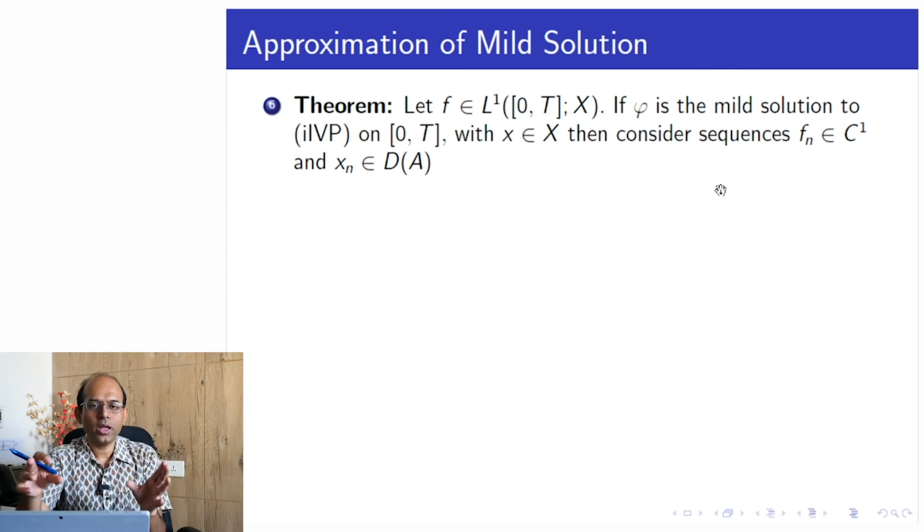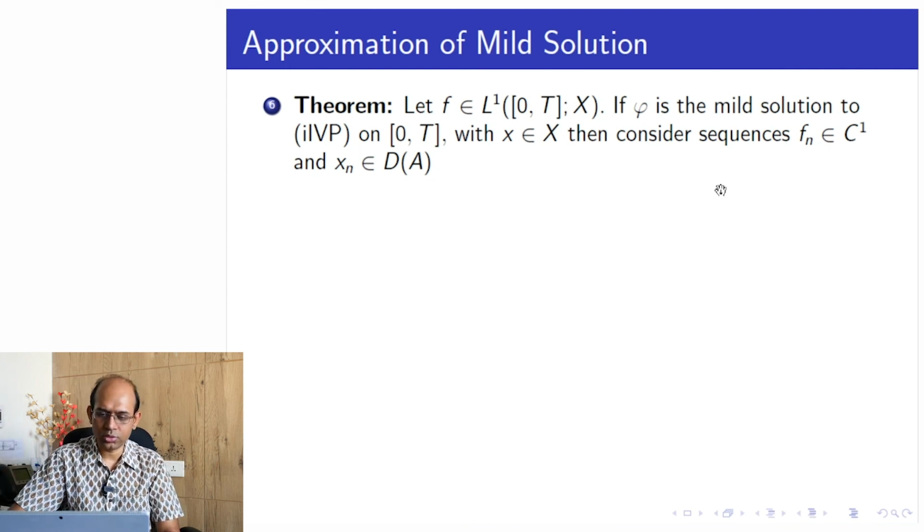So remember, we have the IVP, and in the IVP the given initial data x or the inhomogeneous part small f may not be very good, so x need not be in the domain of A, or f need not be differentiable, etc. However, if one has a sequence xn in the domain of A which converges to x, that means if x is in the closure of the domain of A, and if one has a sequence fn which are C1 and converge to f in some sense, then the sequence of initial value problems which we can construct using these fn and xn would have classical solutions, and those classical solutions are a good approximation of the mild solution of the actual initial value problem.